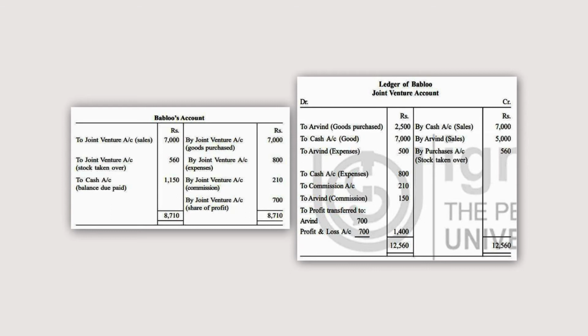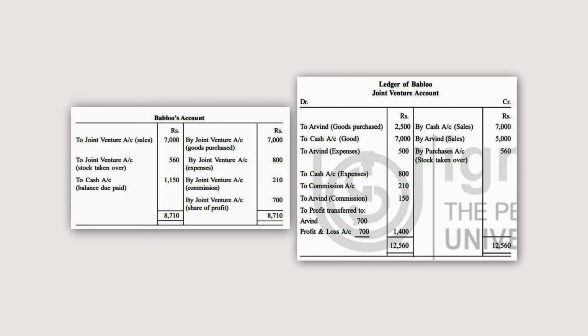So the entry was joint venture account debit to Bablu. So in Bablu account by joint venture 7,000. By joint venture expenses 800. So it is mentioned in the question that Bablu has spent rupees 800 as expenses. So this is the amount of rupees 800. We can check it. Yes, Bablu's expenses, here it is mentioned 800.